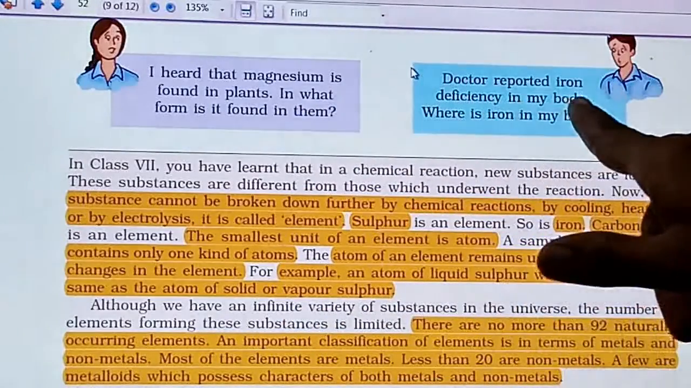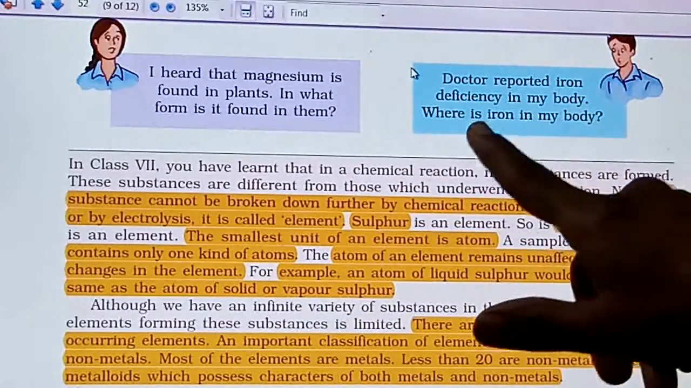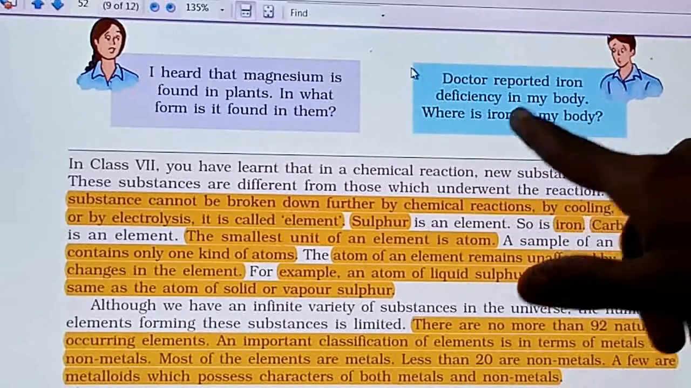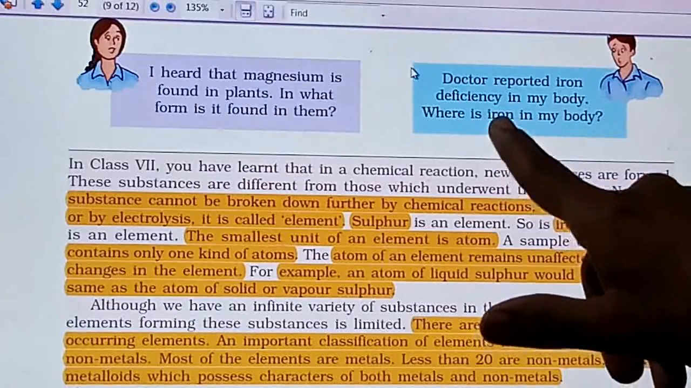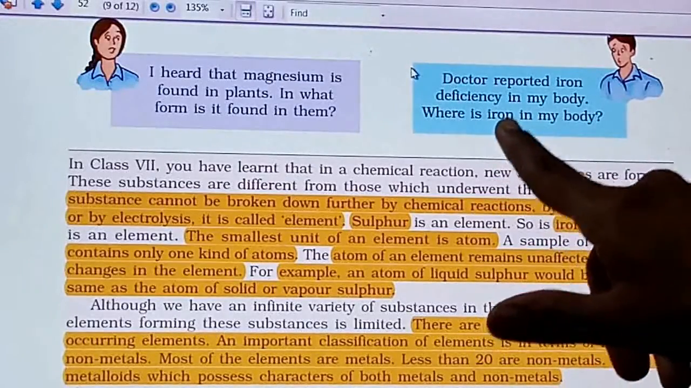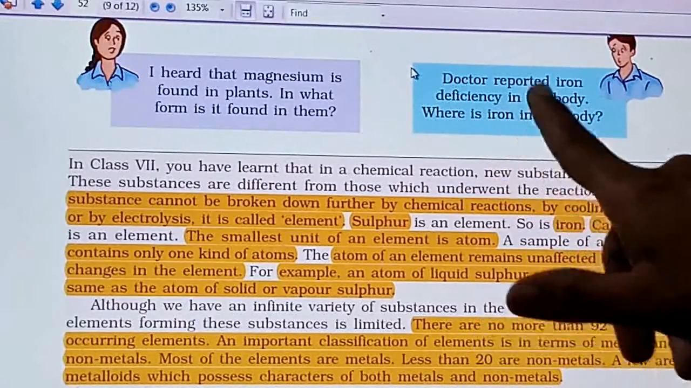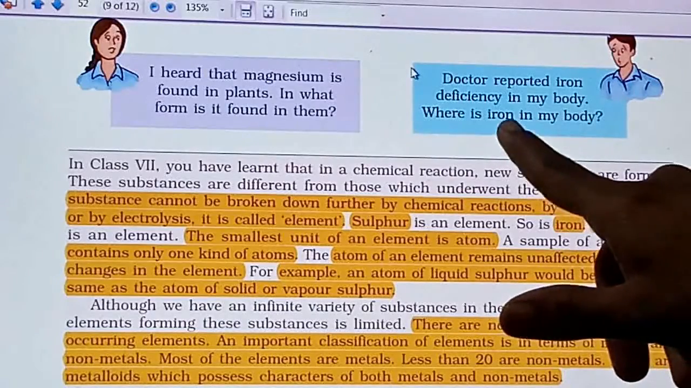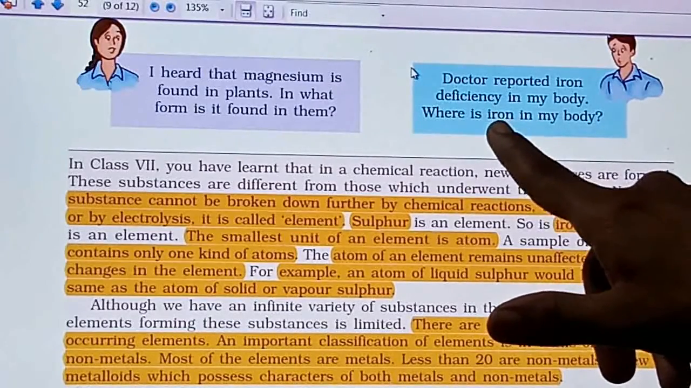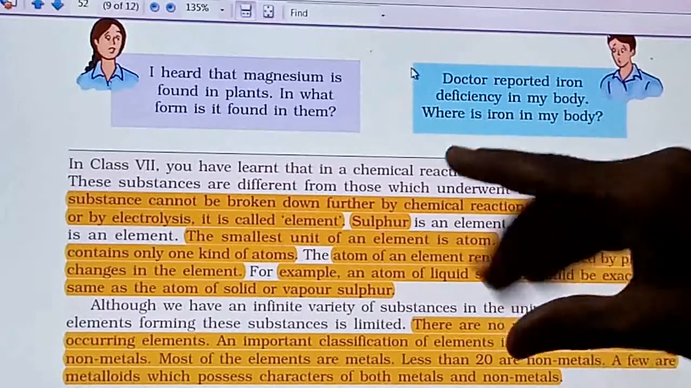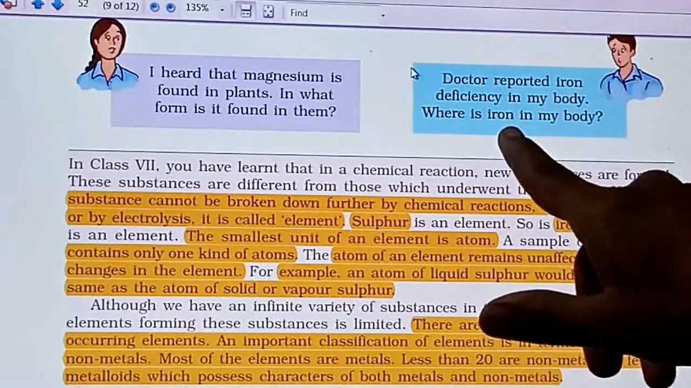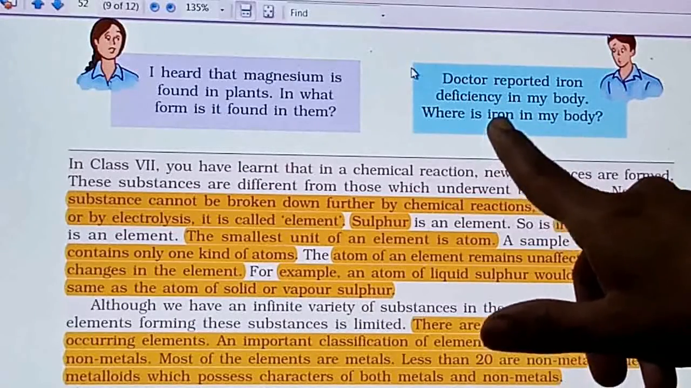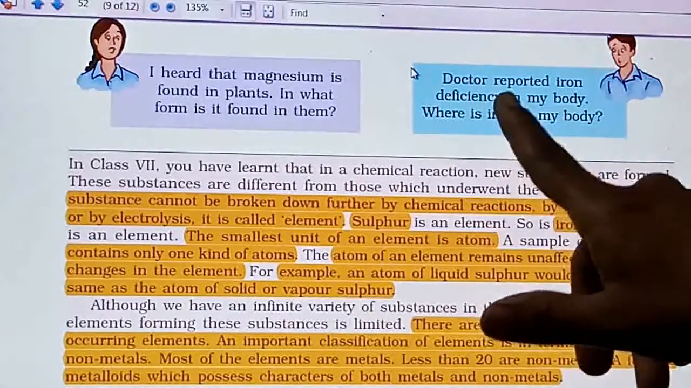See here, the doctor reported iron deficiency in my body. Where is iron in my body? You know that iron is present in the blood, in the form of hemoglobin. The red color of blood is because of iron. Along with iron we have phosphorus, calcium, sodium, like these metals in our body. Means metals and non-metals are also present in our body.